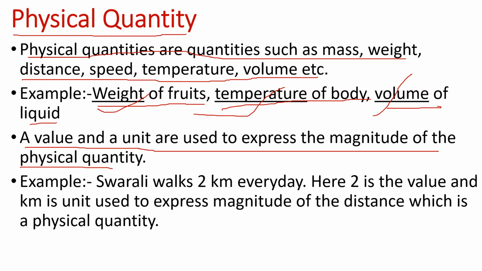Here we can consider another example. Swarali walks 2 kilometers every day. Here 2 is the value and kilometer is the unit used to express magnitude of the distance, which is a physical quantity. Let us see another example. You must have heard that generally, in weather forecast, it is said that today's temperature is 27 degrees Celsius. So, 27 is the value, and degrees Celsius is the unit used to express the magnitude of the temperature, which is a physical quantity.